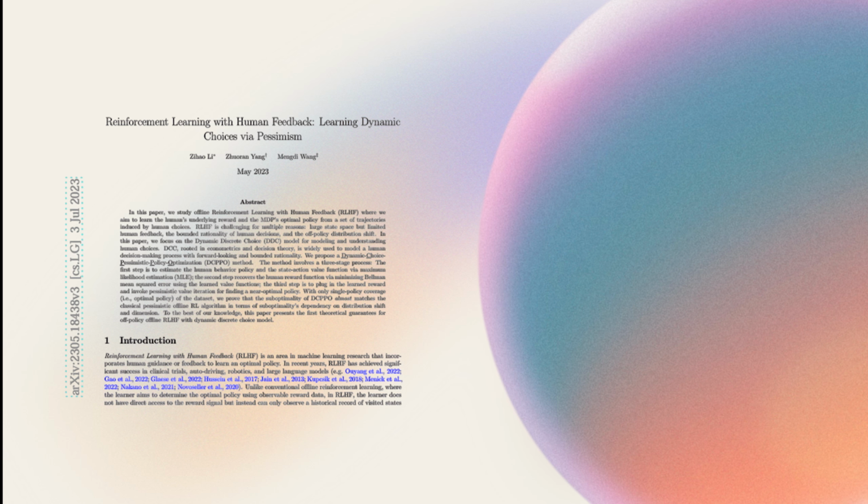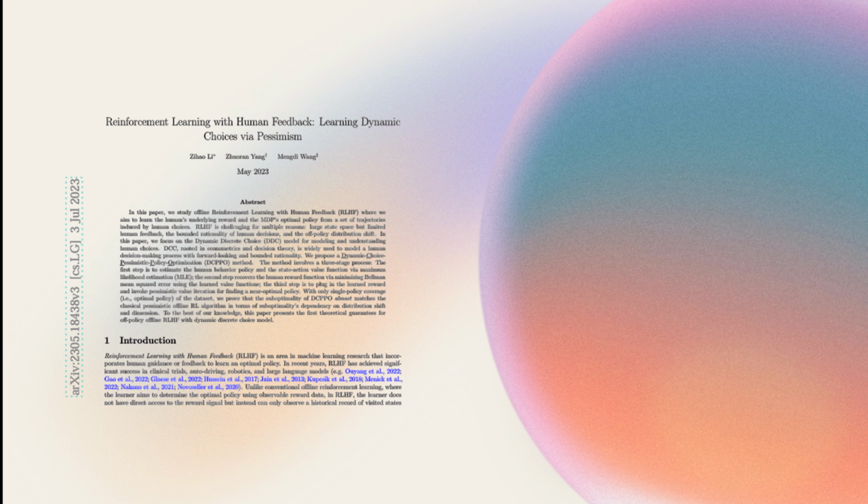So, what does this paper solve? Previous RLHF methods lacked theoretical guarantees and struggled to generalize beyond observed human choices. DCPPO provides the first formal guarantee that learning an optimal policy is possible even when rewards are unobservable. The results show that its performance closely matches that of classical offline RL algorithms, proving that this approach is mathematically sound.